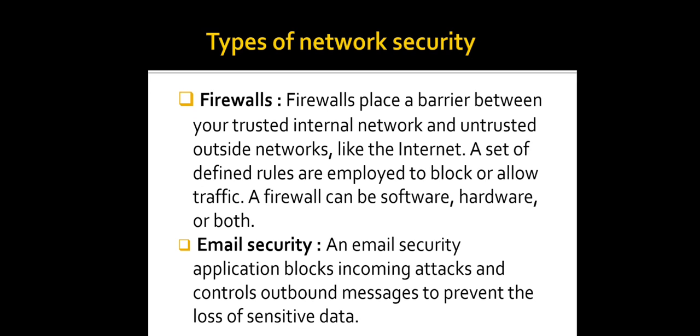The next type of network security is email security. Now, email gateways are the number one threat vector for a security breach. Attackers use personal information and social engineering tactics to build sophisticated phishing campaigns to deceive recipients so that they can cheat the recipients and send them to sites serving up malware.